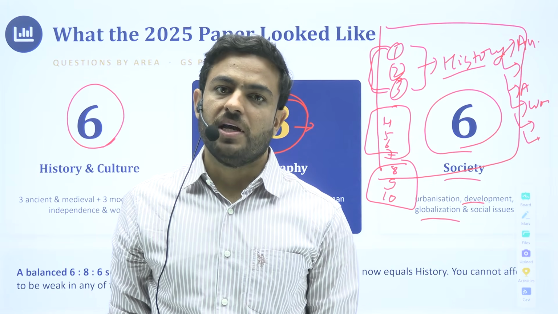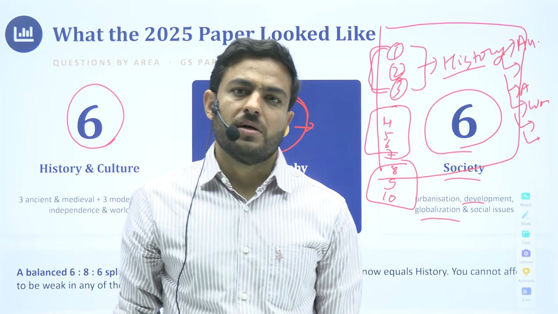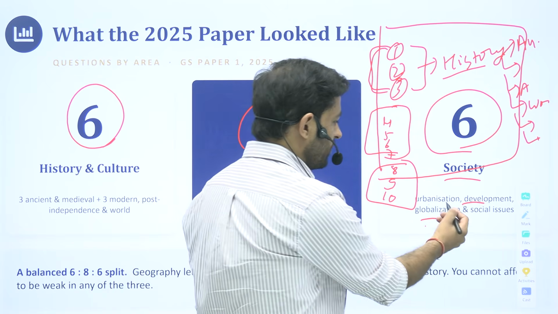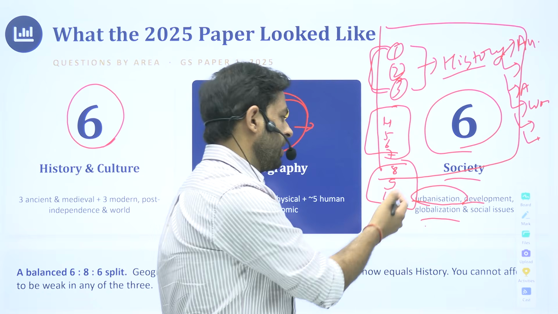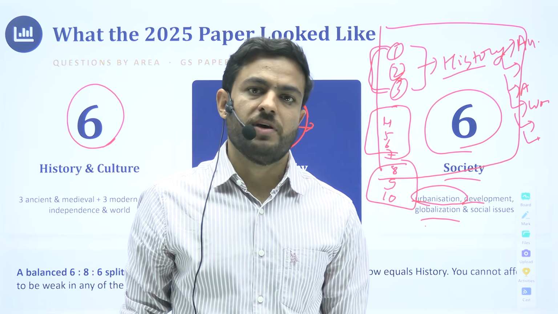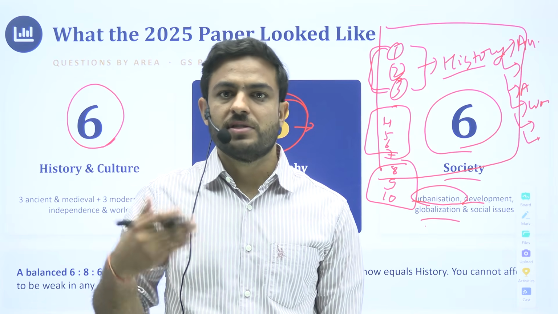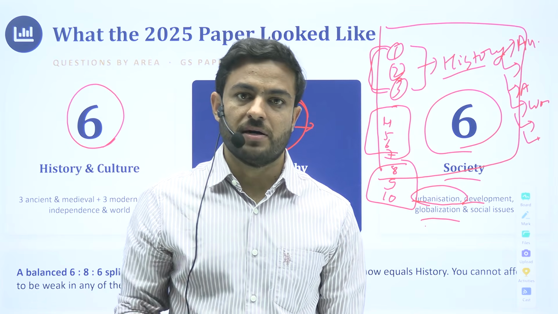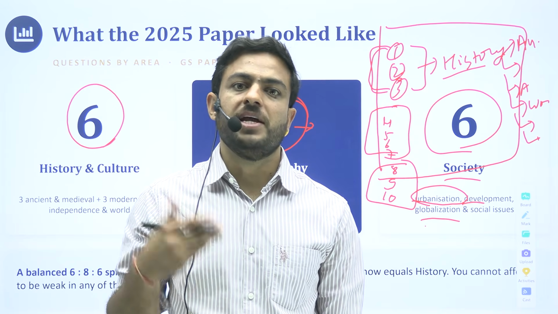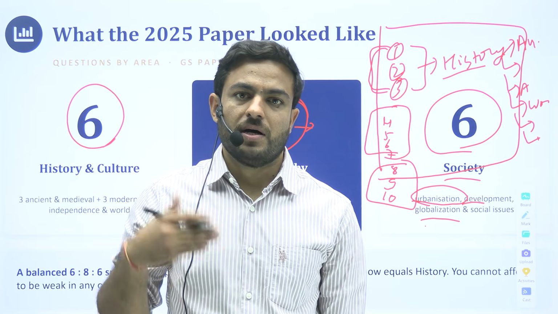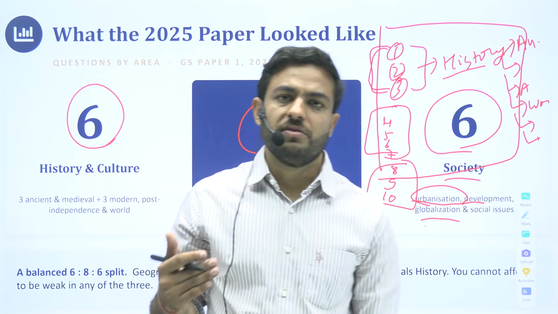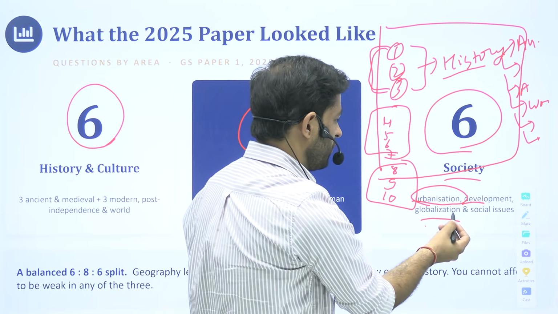It could be the National Family Health Survey reports, or some other data sets that you might use here. Again, some of the important themes from which questions are asked: urbanization. The very phenomenon of urbanization is very prominent in India, and we see that questions are being asked on it. Sometimes they connect it to distributive justice with respect to smart cities. Sometimes they plainly ask what the issues are with respect to the urban poor and urban slums. So these are different themes upon which they have asked questions.